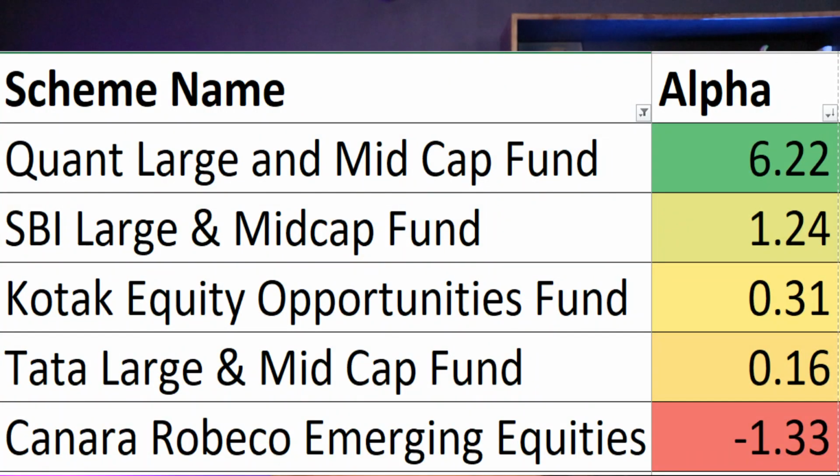And on parameters of alpha, on number 1 we have Quant Large and Mid Cap Fund. On number 2 we have SBI Large and Mid Cap Fund. On number 3 we have Kotak Equity Opportunities Fund. On number 4th we have Tata Large and Mid Cap Fund, and on number 5th we have Canara Robeco Emerging Equities Fund.